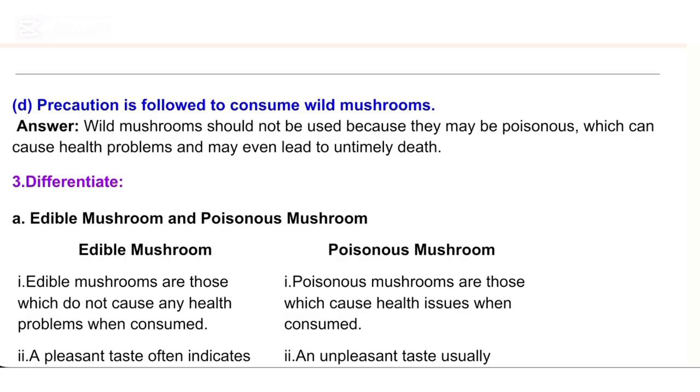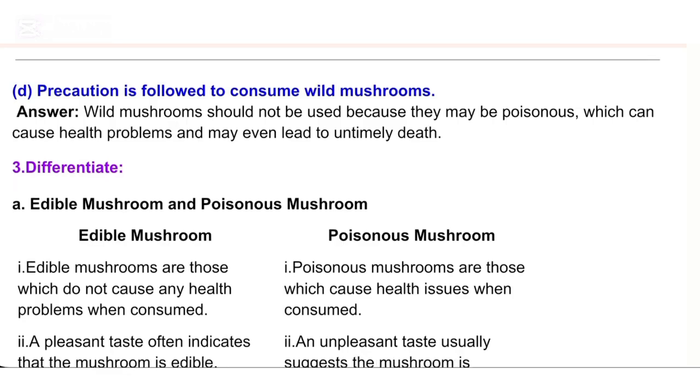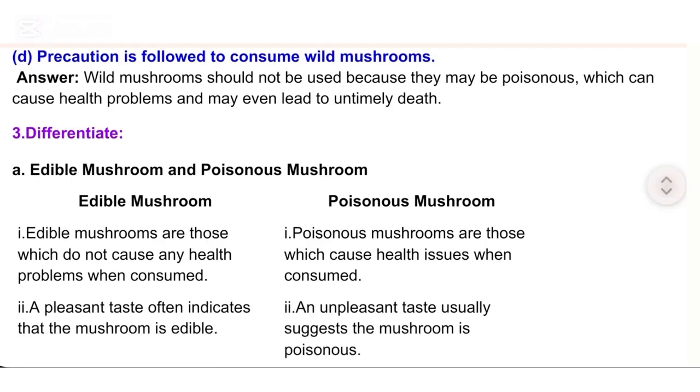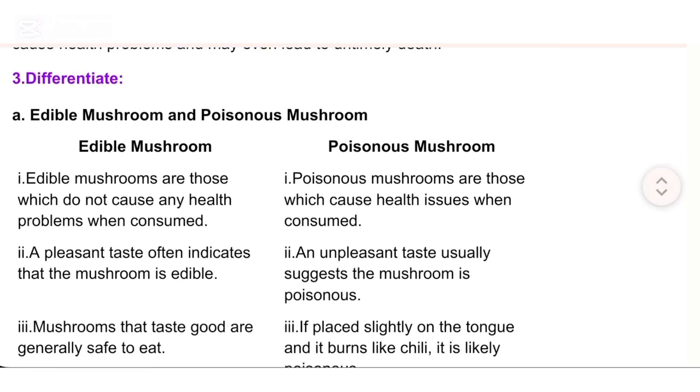II. A pleasant taste often indicates that the mushroom is edible. II. An unpleasant taste usually suggests the mushroom is poisonous. III. Mushrooms that taste good are generally safe to eat. III. If placed slightly on the tongue and it burns like chili, it is likely poisonous.